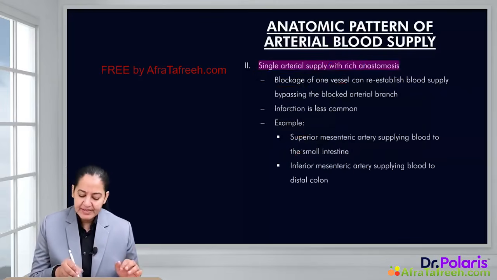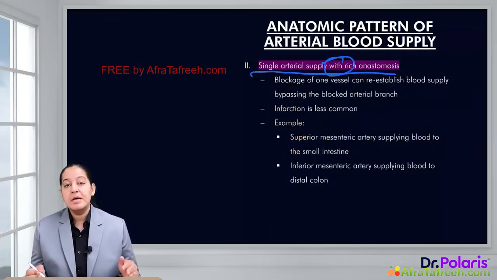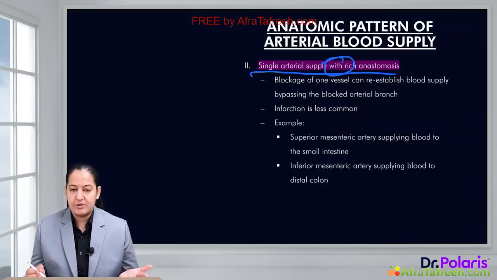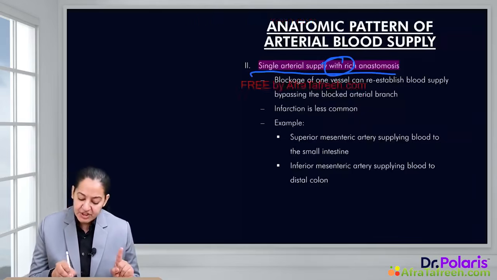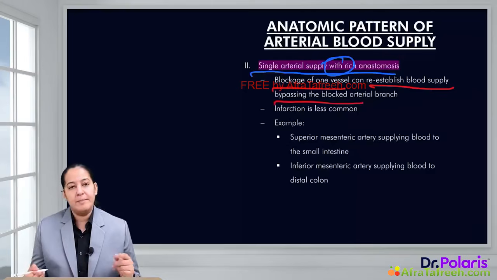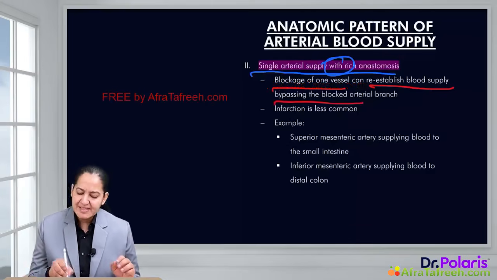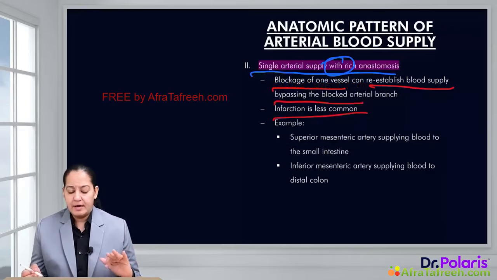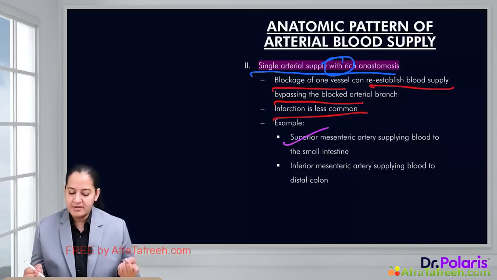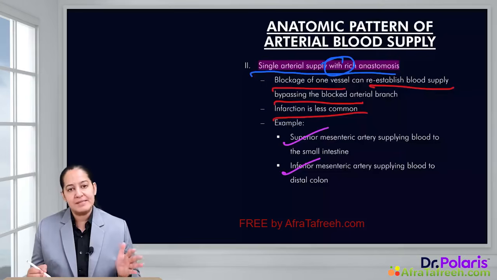The second one is single artery but with rich anastomosis. There are some organs in the human body which have single artery supply but the anastomosis is rich. So what will happen? If blockage of such a vessel happens, it will re-establish the blood supply bypassing the blocked artery because anastomosis is very rich. So infarction is less common in such organs. What are the examples? The superior mesenteric artery supplying blood to the small intestine and the inferior mesenteric artery supplying blood to the large intestine. In this category, infarction is less